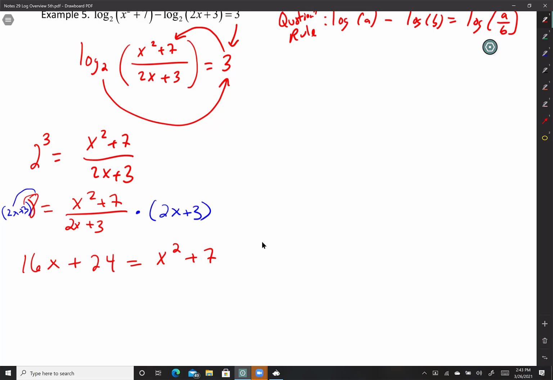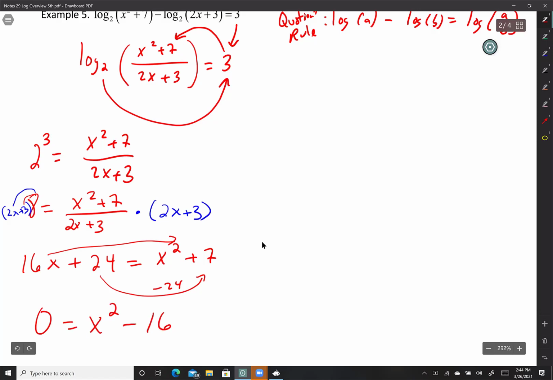All right. Move everything that you have on the left-hand side to the right, and you will get a quadratic expression that can be factored, or at least I hope. We'll figure it out right now. So move this to the right. When you do that, it's going to turn negative. And subtract 24 from 7, so minus 24. So 0 equals x squared minus 16x. What's the difference between 24 and 7? 17? That took too long. Sorry, guys. 17.